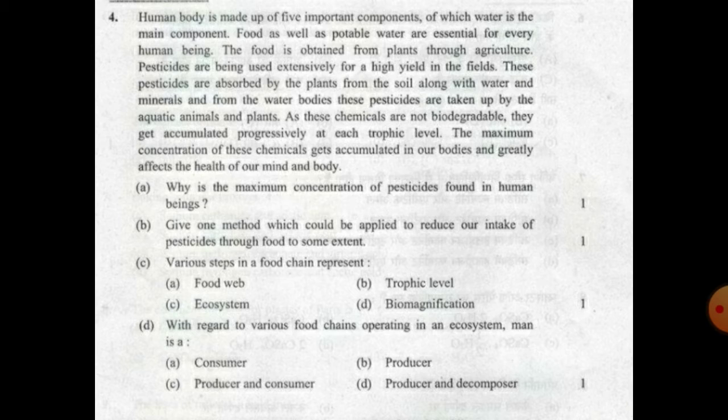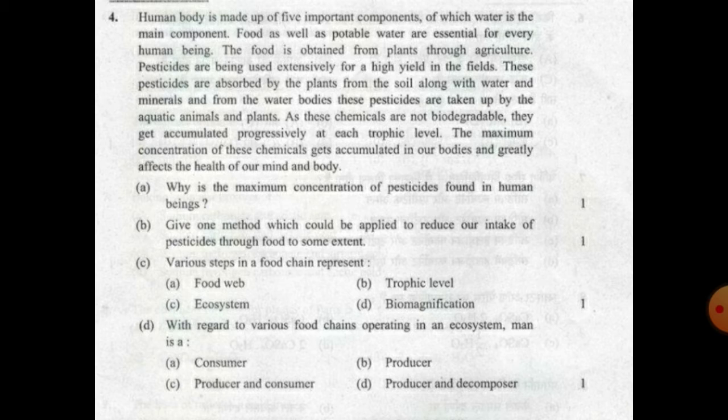These pesticides are taken up by the aquatic animals and plants. As these chemicals are not biodegradable, they get accumulated progressively at each trophic level. The maximum concentration of these chemicals gets accumulated in our bodies and greatly affects the health of our mind and body. So the first question is: why is the maximum concentration of pesticides found in human beings?